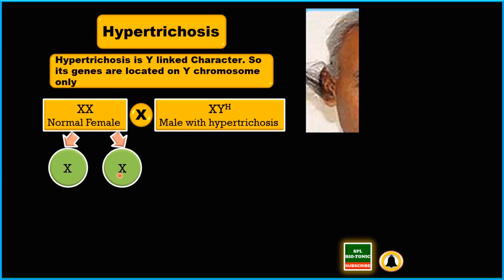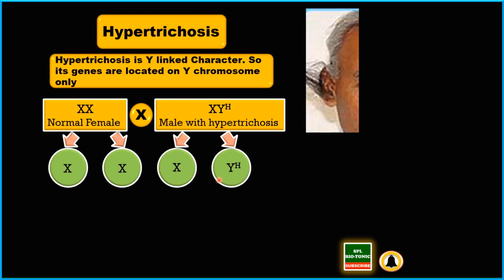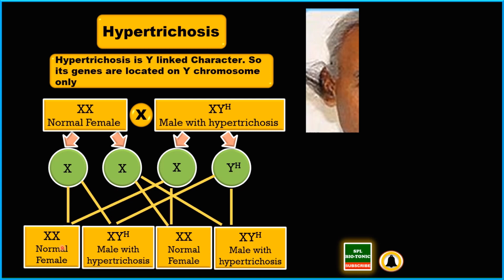Now during gamete formation, these are the two gametes of the female and these are the two gametes of the male. Here the male is producing two types of sperm, one with X and the second with Y having the hypertrichosis gene. Now during fertilization, what will happen? These are the individuals formed. So here, a normal female, a male with hypertrichosis, a normal female and a male with hypertrichosis.